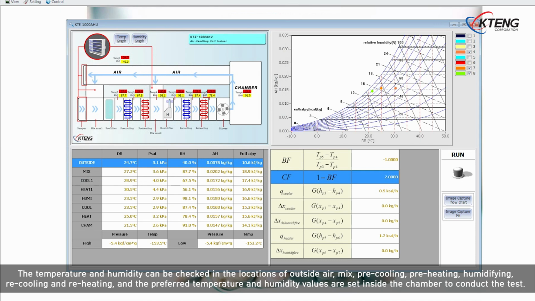The temperature and humidity can be checked in the locations of outside air, mix, pre-cooling, preheating, humidifying, recooling and reheating, and the preferred temperature and humidity values are set inside the chamber to conduct the test.